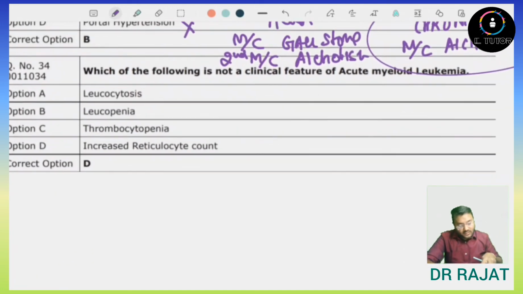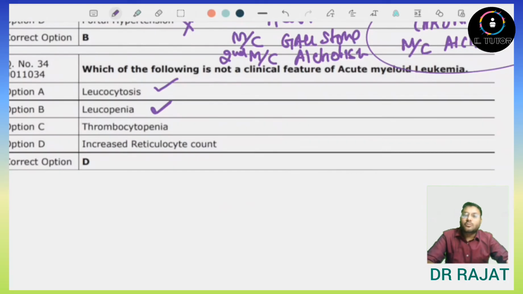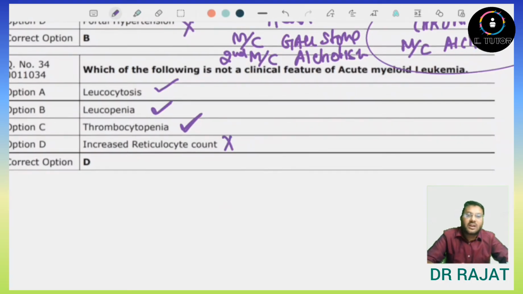Now next question is, which of the following is not a clinical feature of AML? So we know that in AML, leukocytosis can be there. This is true. Leukopenia can also be there. This is again true. Thrombocytopenia, yes, of course, this is true. And increased reticulocyte count, no. Reticulocyte increase is not related to AML.